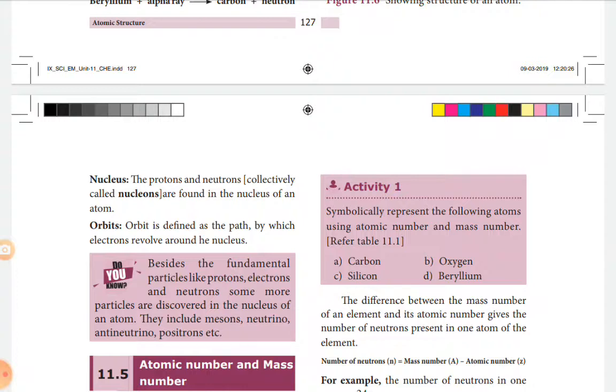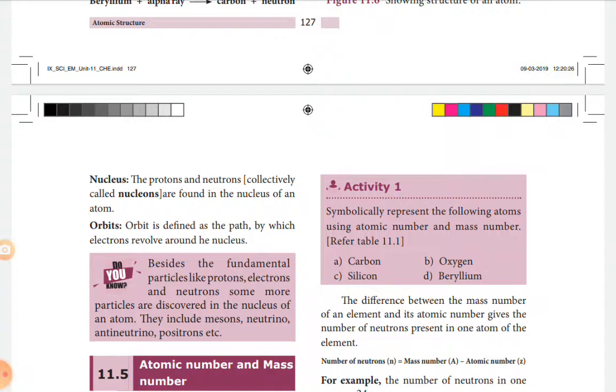What is the symbol of carbon? Carbon is C. Its atomic number is 6, mass number 12. So we write carbon as 6 subscript, 12 superscript. Then oxygen, symbol O, atomic number 8, mass number 16. Then silicon, symbol Si, capital S, small i, atomic number 14, mass number 28.